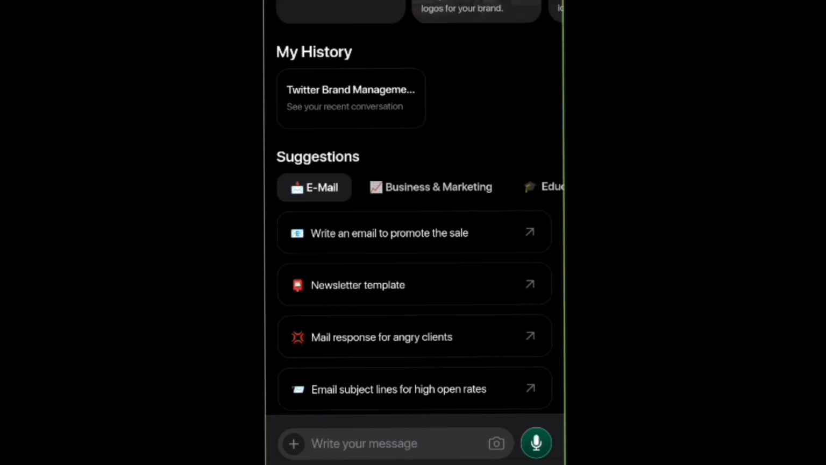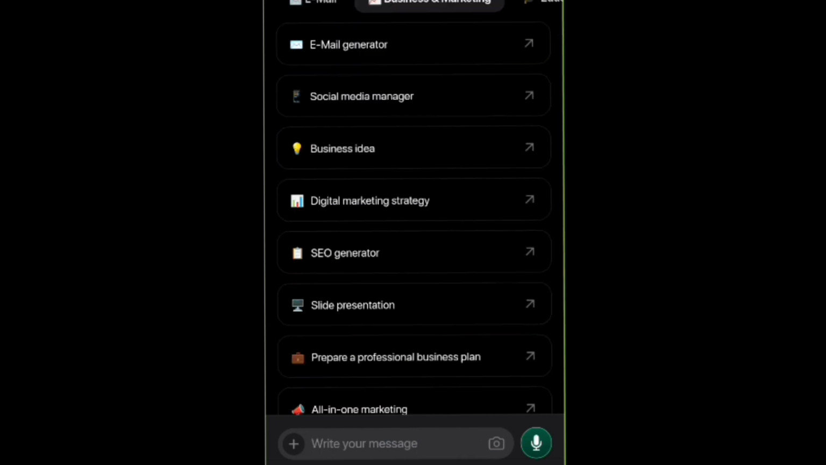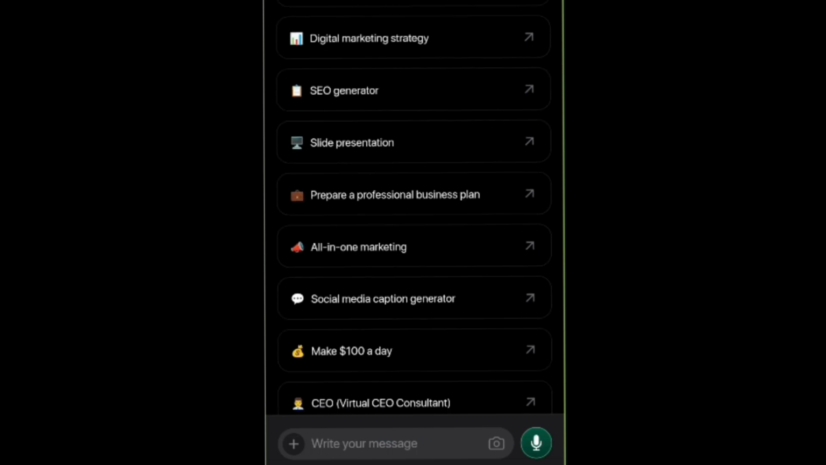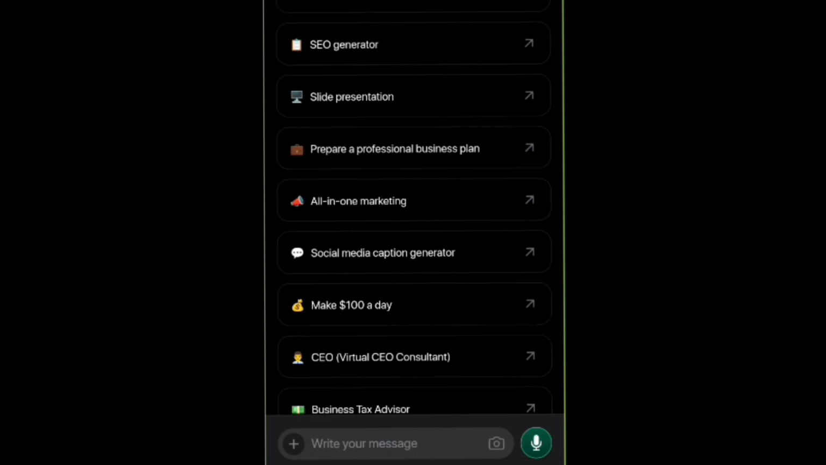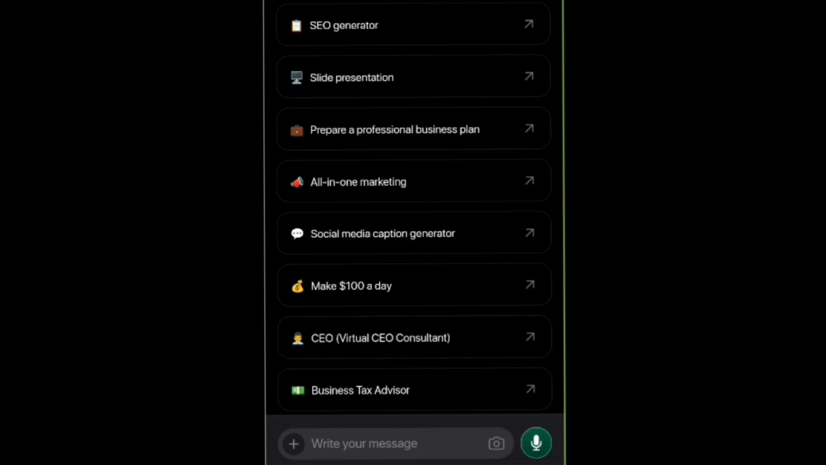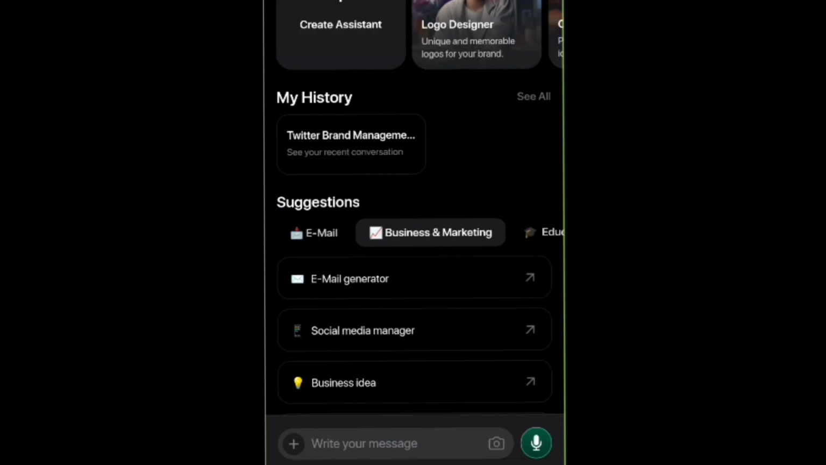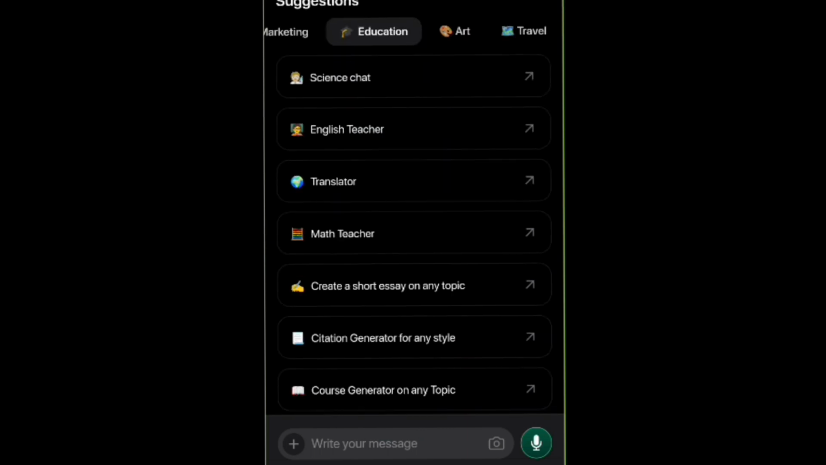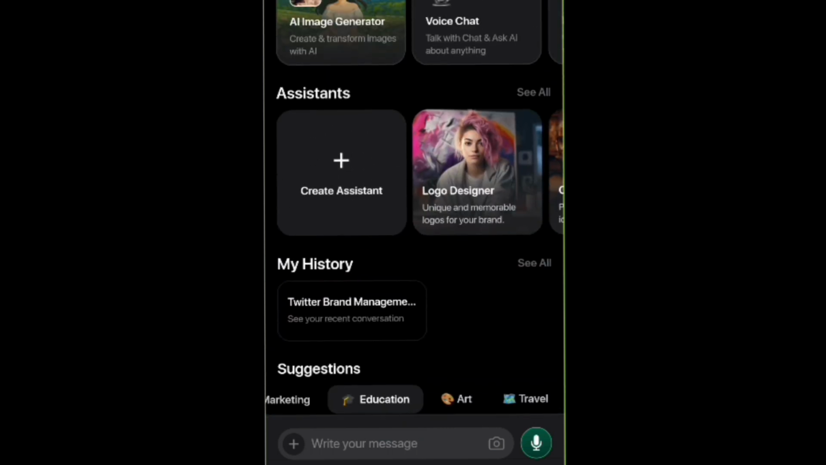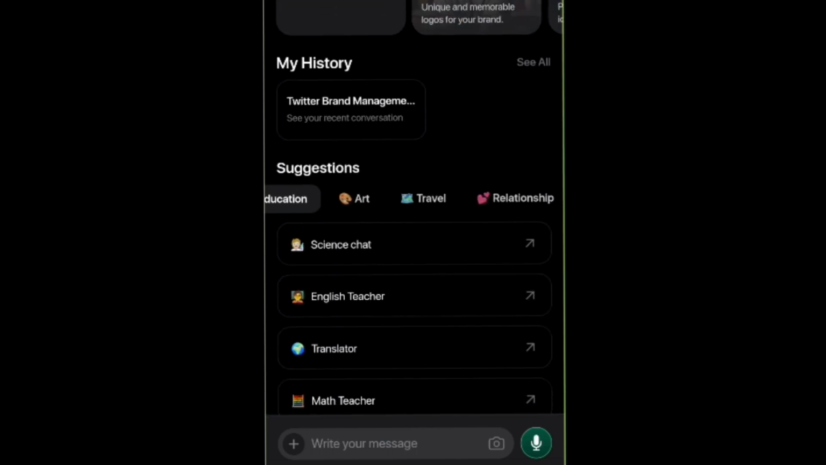So now this is for business marketing. See business ideas, anything. You can see now SEO generator, that's search engine optimization. Look at it now. Is it make $100 in a day? Well, you can actually rely on it or not. It depends on you, but it can always give you a guide on how to make money every day. Education, if you are an educationist, you can see now translator, math teacher. You can always use it. It's a very resourceful tool, very well.